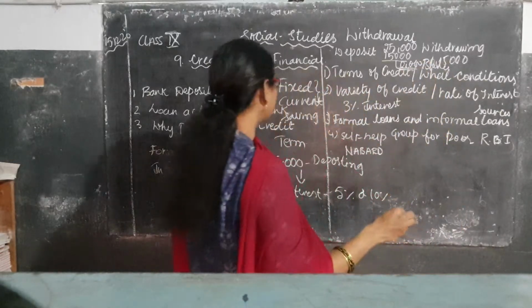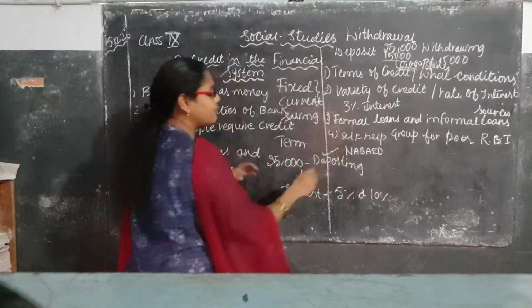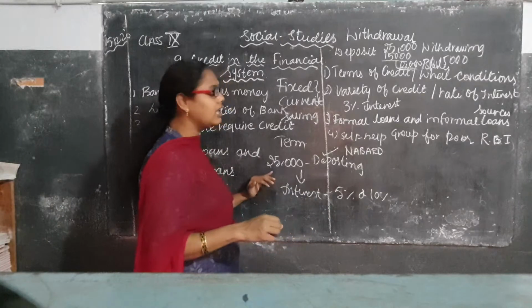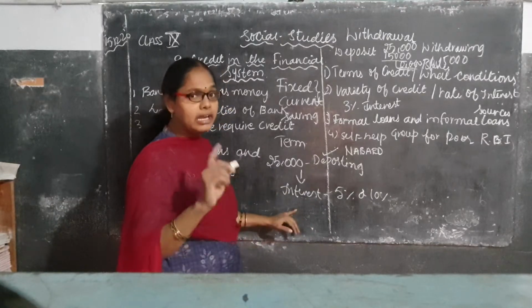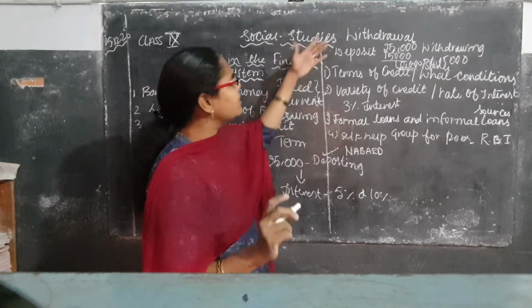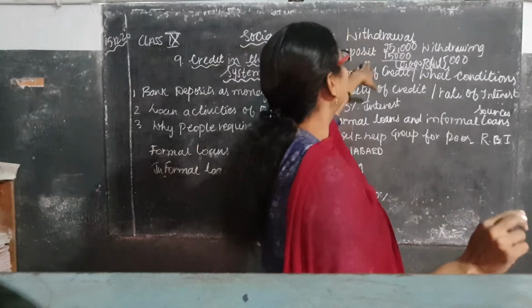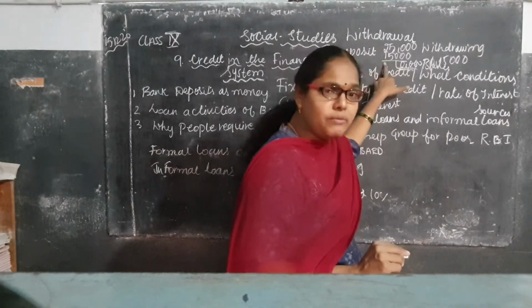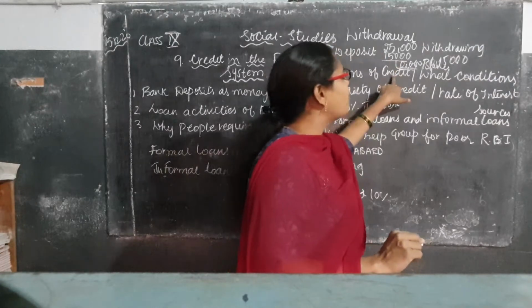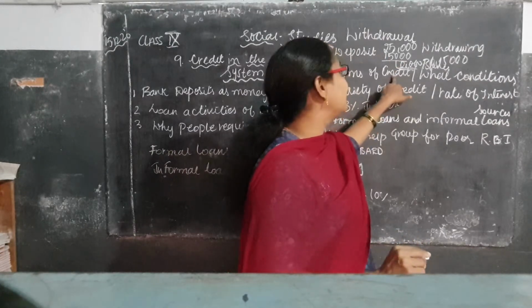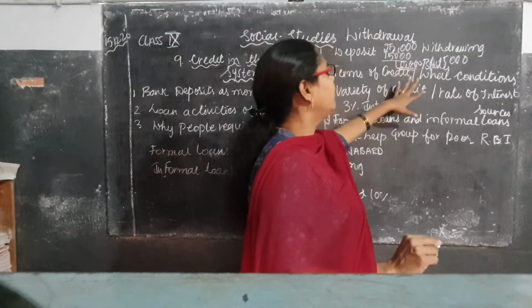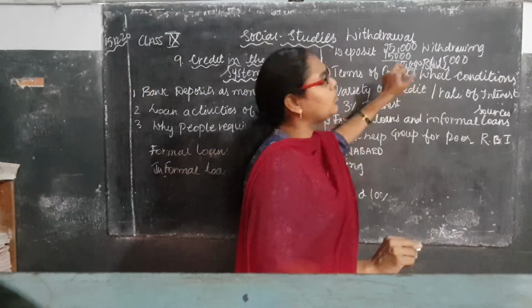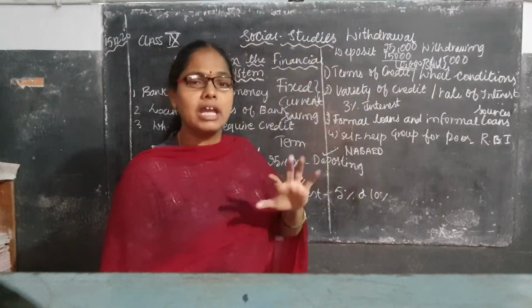And one more thing, when you deposit an amount in the bank, you will be getting interest. Isn't it, children? Whenever you withdraw, for example, your deposit amount is 25,000 and you withdraw only 15,000 from that, the remaining balance is 10,000. You withdraw 15,000, and 10,000 will be the balance in your bank.